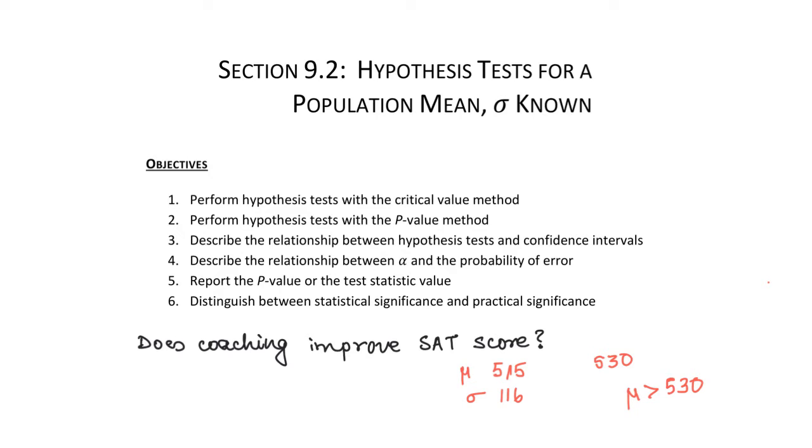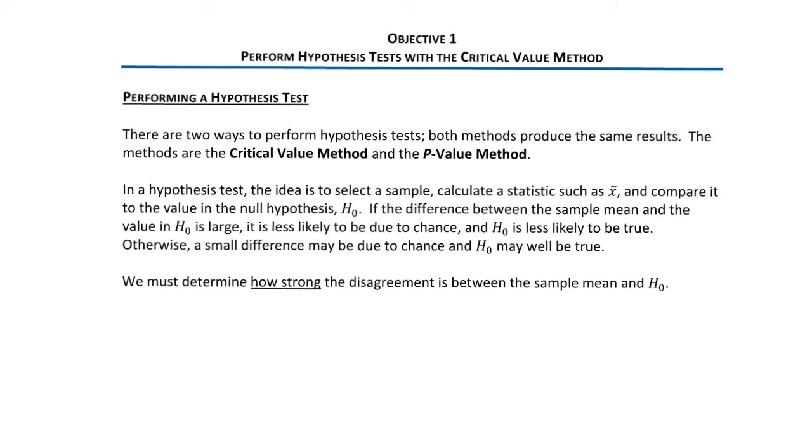There are two ways to perform this hypothesis test. One method is the critical value method, another one is the p-value method. We will discuss these two methods in this section. If we use the critical value method or the p-value method to perform the hypothesis test, both methods will produce the same result.